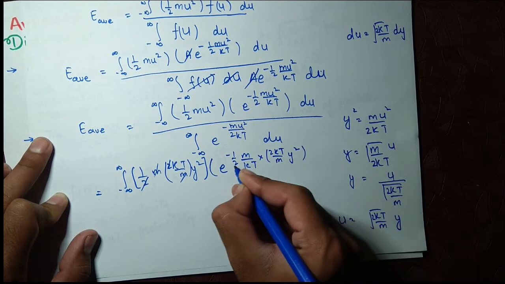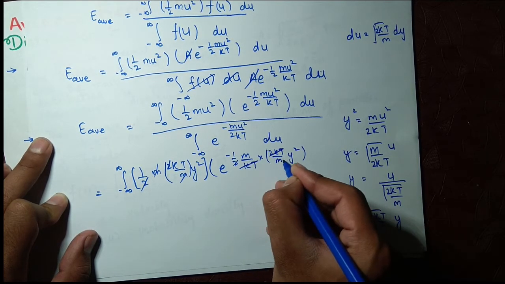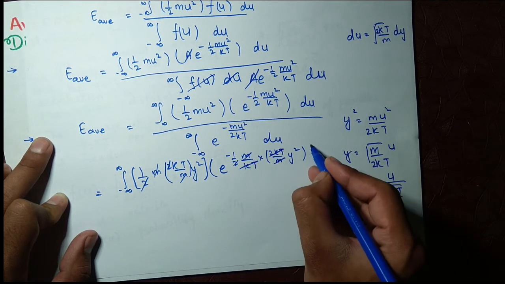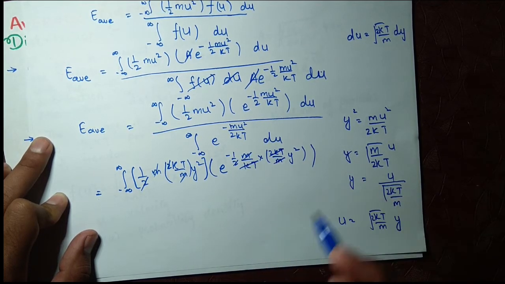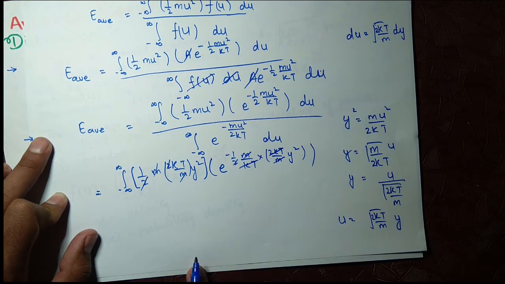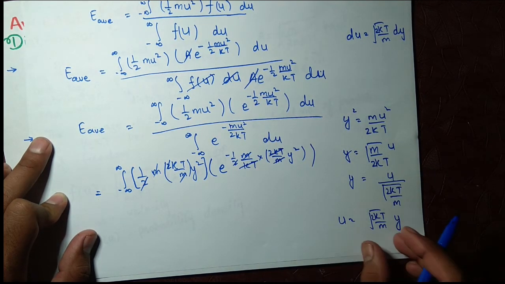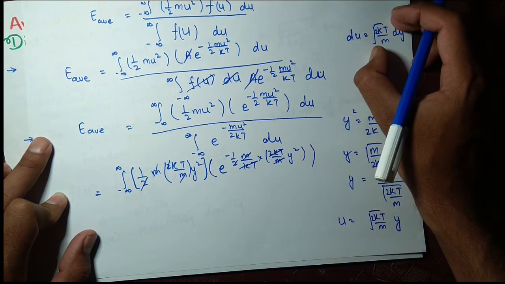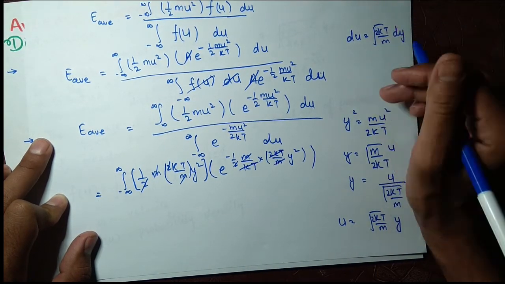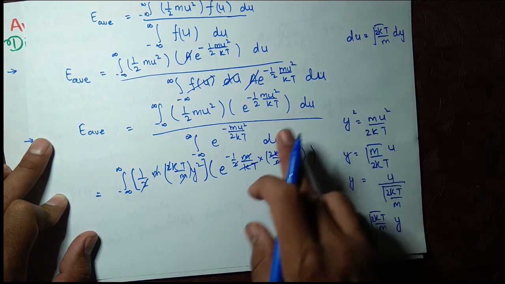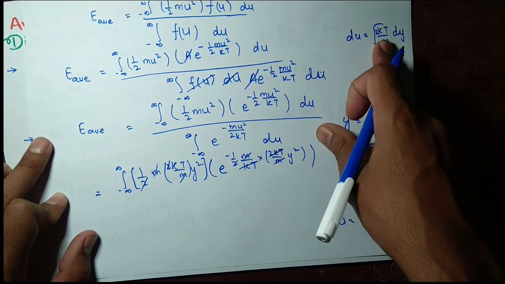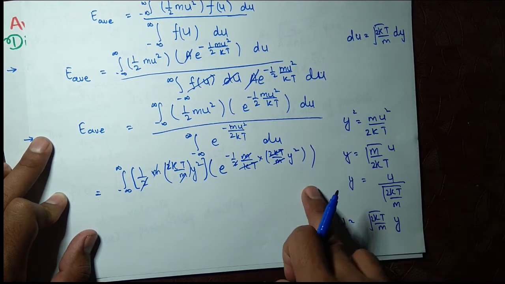Okay, this whole factor will be cancelled out with this here, and when you put the value of du, this term in the denominator will be cancelled out with this term in the numerator.